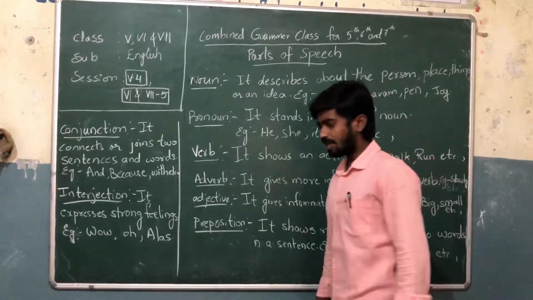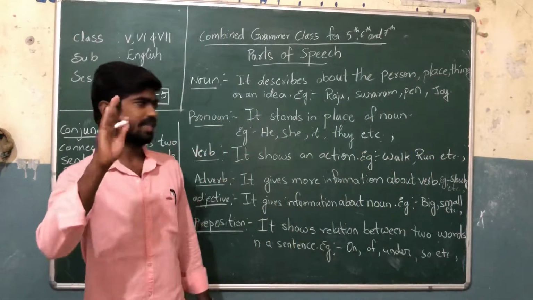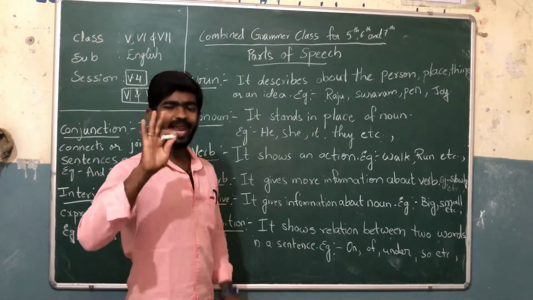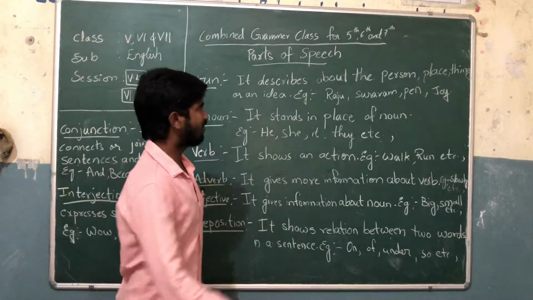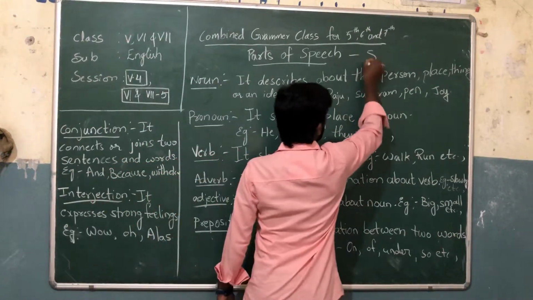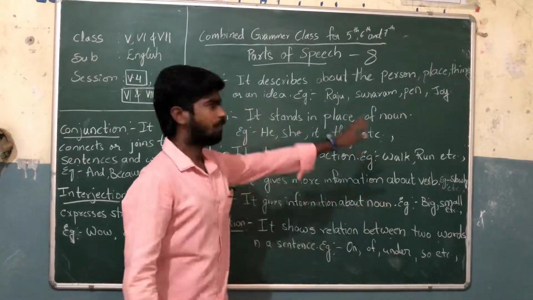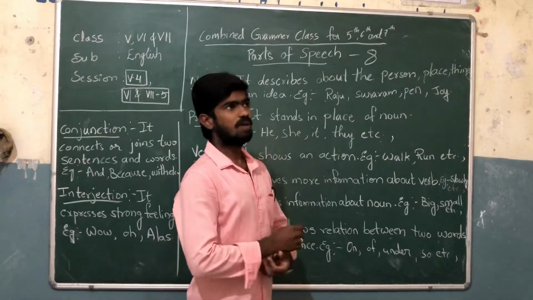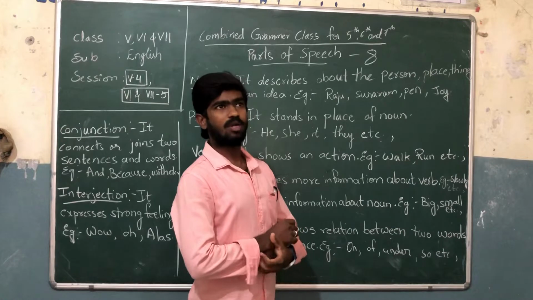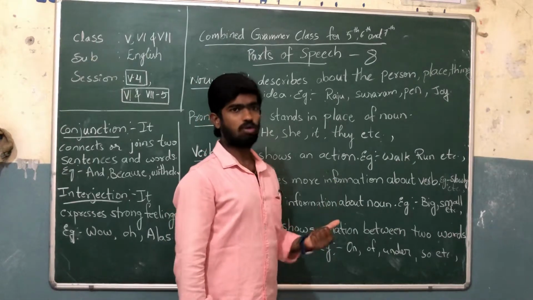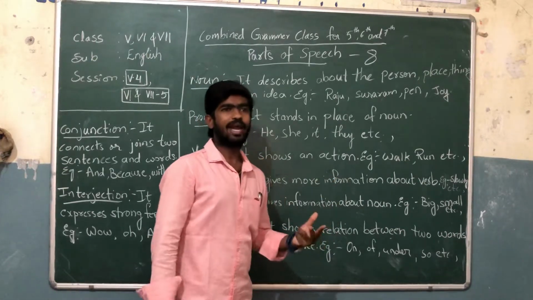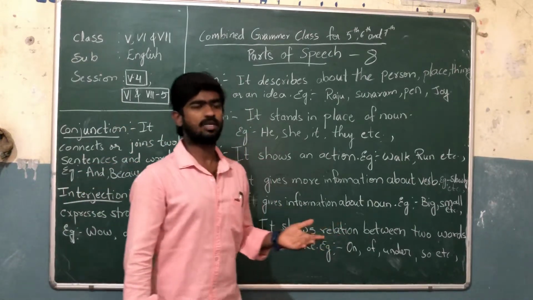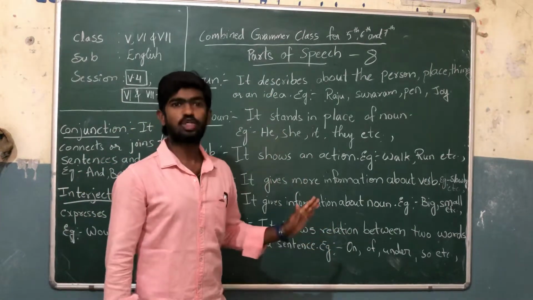There were 9 parts of speech, but now from the 9 we have only 8 parts of speech. Why did I say before 9? Because before there used to be 9. We have noun, pronoun, verb, adjective, adverb, preposition, conjunction, and interjection. Along with these 8, we used to have articles.